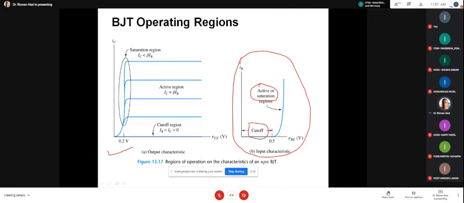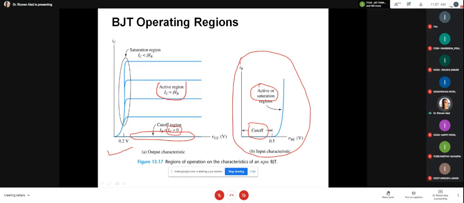Please remember, in the second graph, this bottom part, which region of the transistor is it? Rohan? Cutoff region. And here it is mentioned IB and IC are equal to 0. But practically IB is 0 and IC is a very small value because of the reverse saturation current. So sometimes this graph is slightly upward from the origin or x-axis. Now, what is this rising part? This rising part is the saturation region. And this line, the constant collector current line, is known as the active region of the transistor.